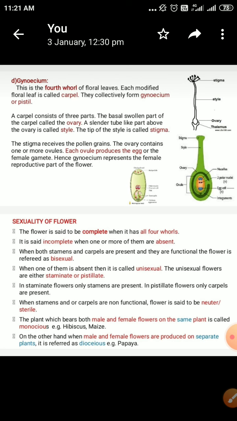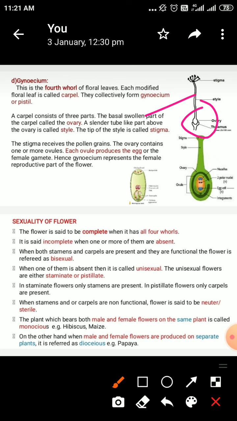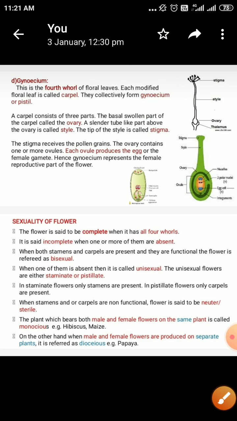And so thus the fourth is the female organ of the flower. Female part of the flower, we call it as gynoecium. The gynoecium is composed of the carpels, and a single carpel shows the basal swollen part, we call it as ovary. The slender part we call it as style, and the style terminates at the tip. There is a pollen receptive structure, we call it as stigma.